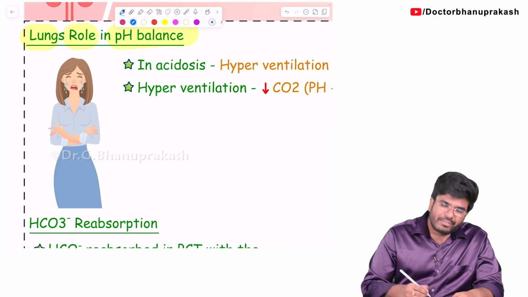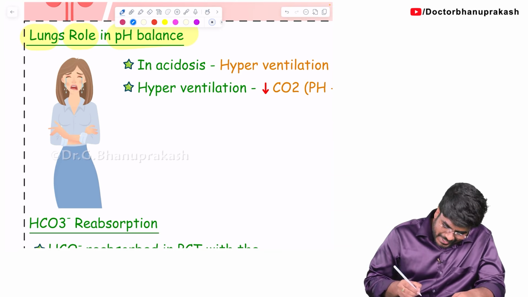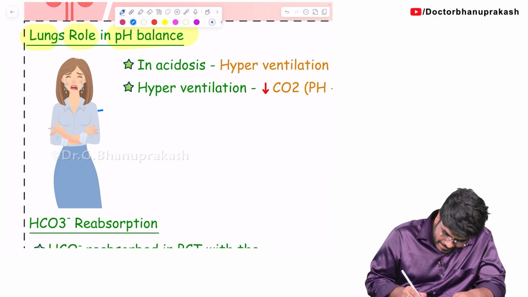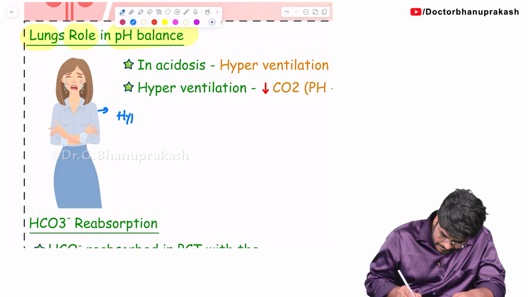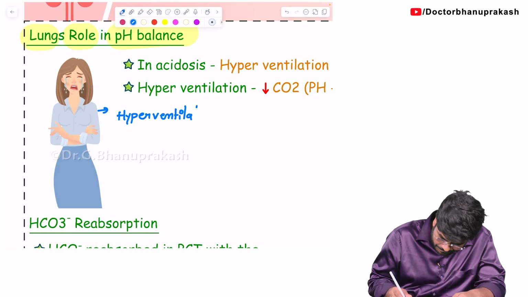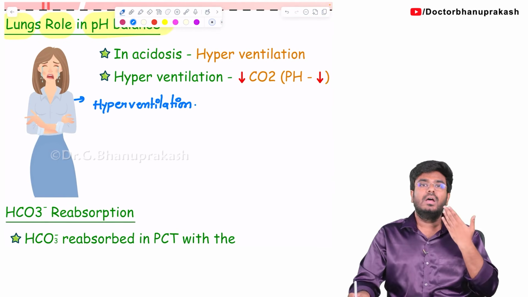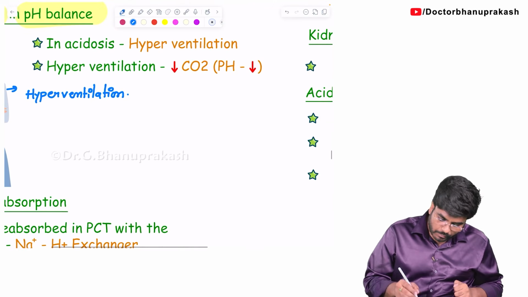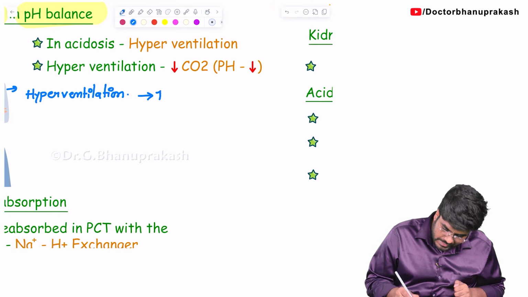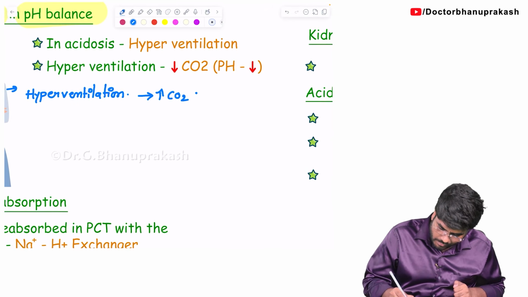Now, tell me, whenever she is crying, let's imagine she is doing hyperventilation, guys. Hyperventilation. Okay. Now, tell me, whenever she is doing hyperventilation, something like that, she is removing more carbon dioxide out of the body. So, there is increased carbon dioxide washout.